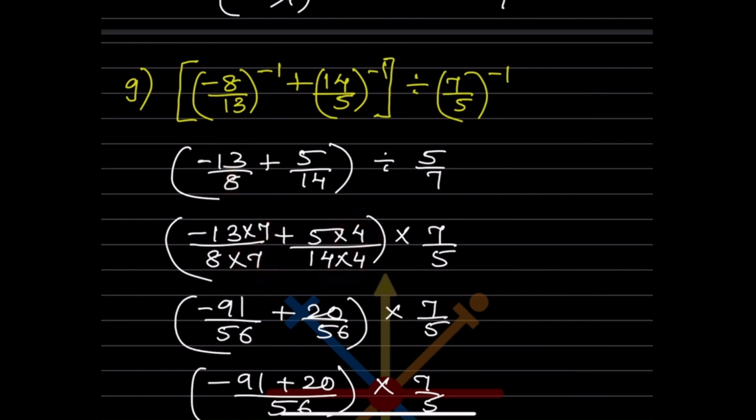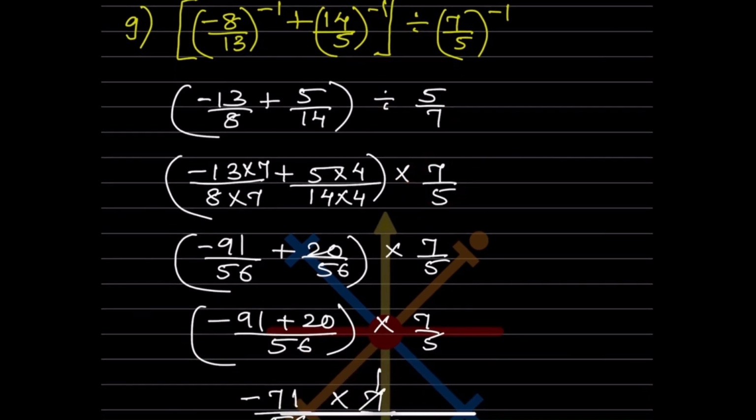And now see here, this is the division sign. So now what we will do, to make it to multiplication, here always we have to make it to multiplication. Here we didn't do it because the power was negative 1. So first we change the power. And now we are going to change the sign for this one. Division becomes multiplication. So this is going to get flip over. So that is going to be 7 by 5.